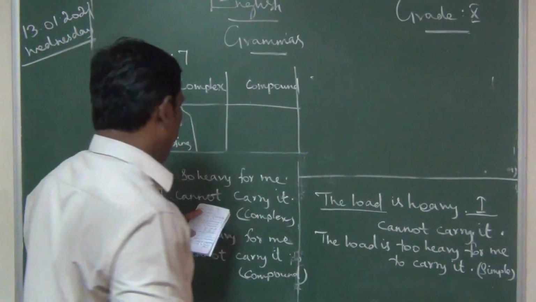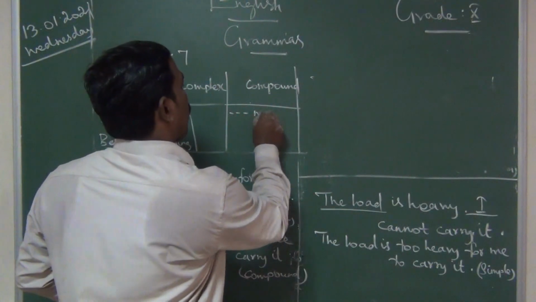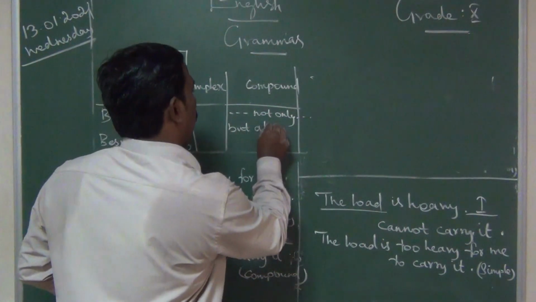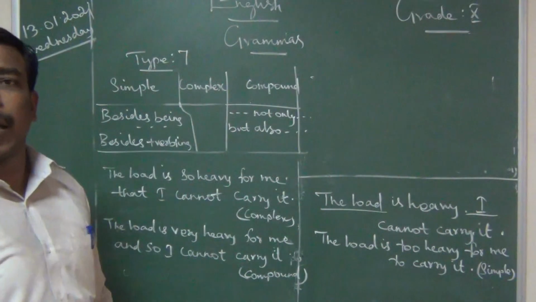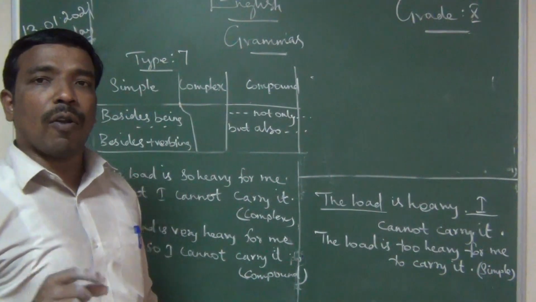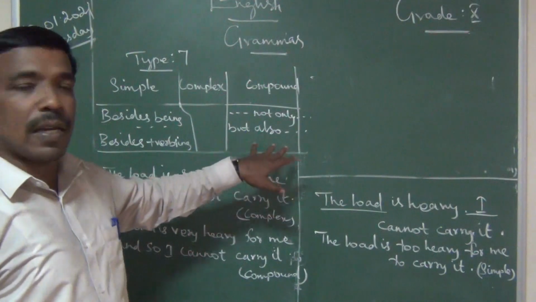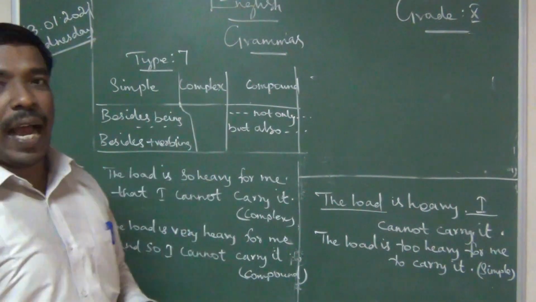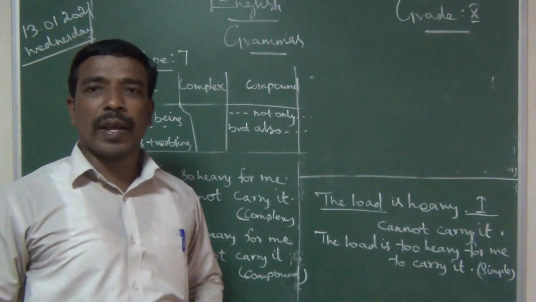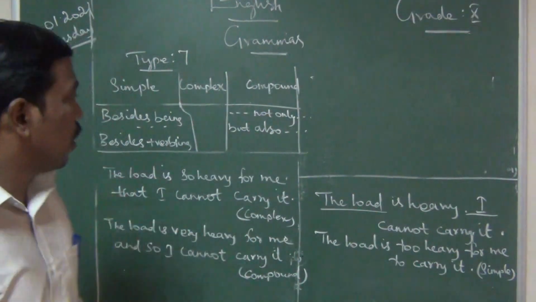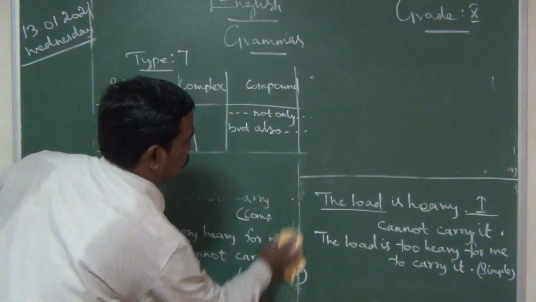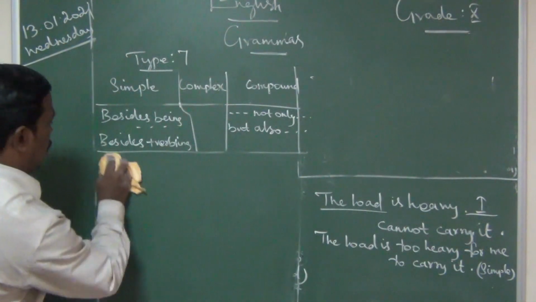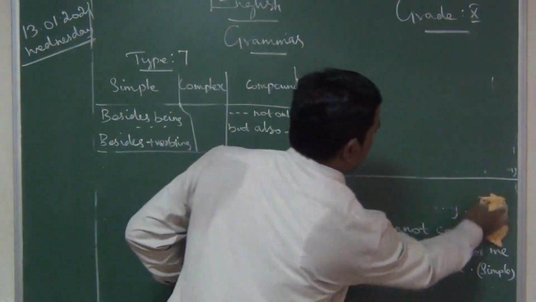For compound, what is the word? Not only, but also. What word comes? These are conjunctions: not only, but also. Correlative conjunctions. Not only, but also will come. So besides being, besides plus verb plus ing. No complex sentence. So we have compound sentence: not only, but also. Write fast.